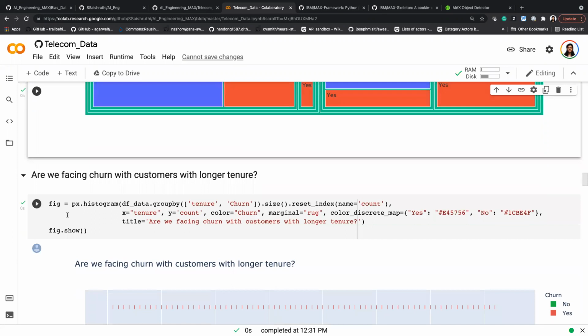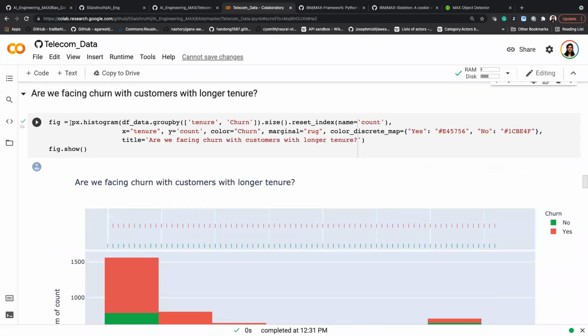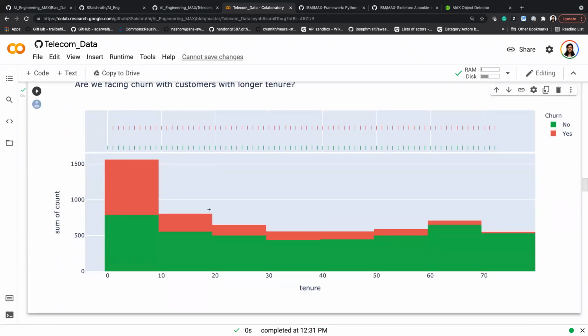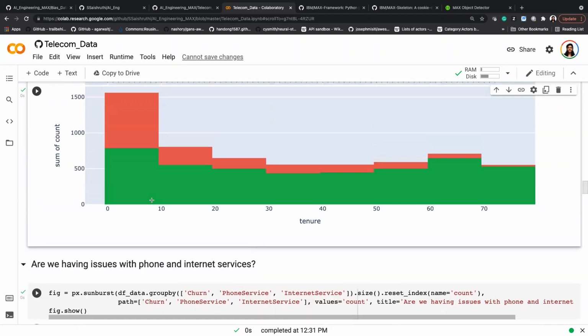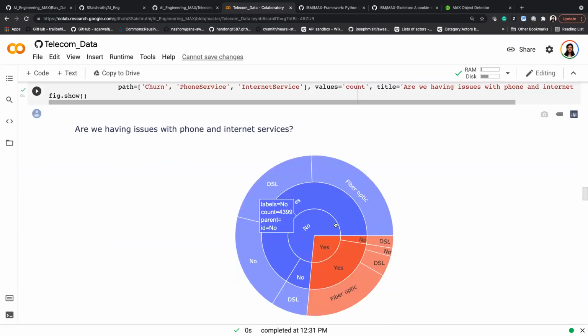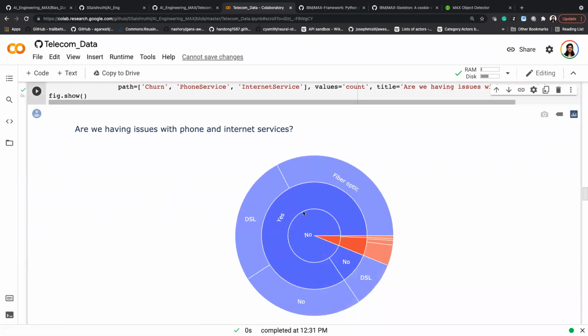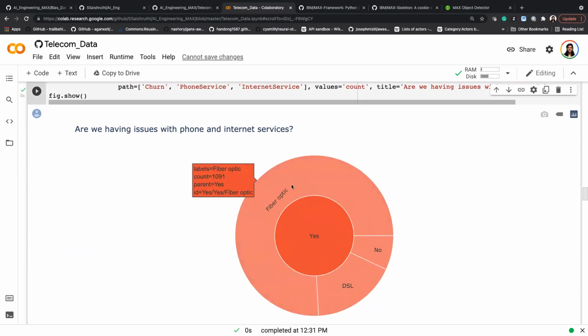And the next question I have here is, are we facing churn with customers with longer tenure? By this, I mean, are we losing customers who are staying with us for a longer time, right? Then I'm using histogram here and I'm using group by function to get this. And again, the telecommunication company has a lot of services. So I want to see if there is any issue with their phone or internet service. I'm using the sunburst chart from Plotly. The good part here is you can drill down. Let's say you want to drill down. Yes. And then you can see the fiber optic one has the count 1091, which is the largest of all.